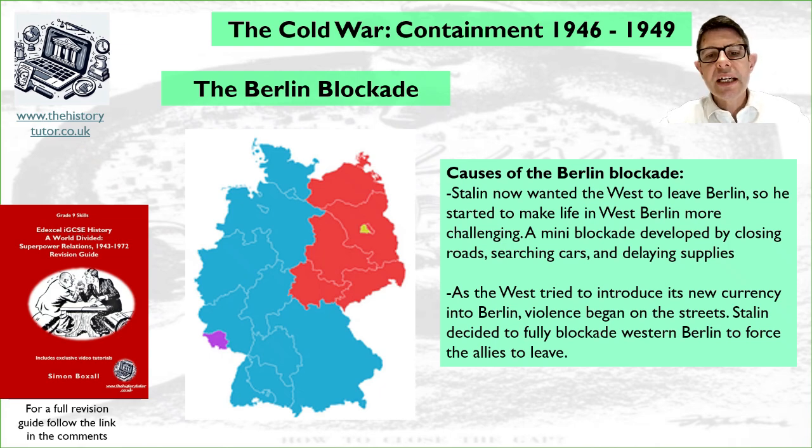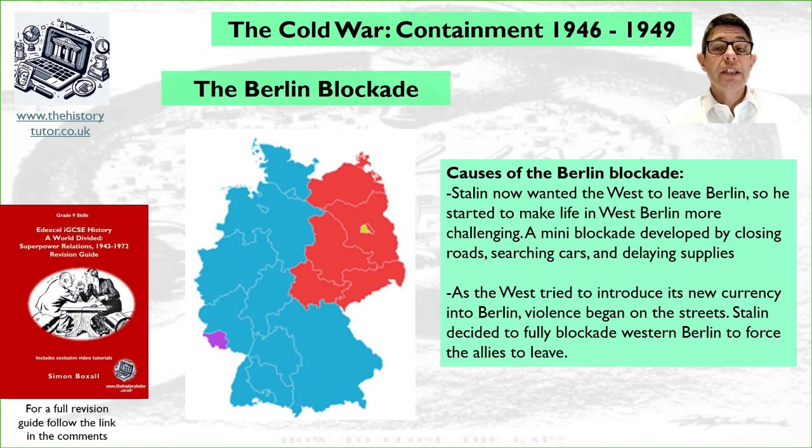Now, if you're wondering where Berlin is, you can see in the map there, the red part on the right is East Germany, controlled by the Soviets, the Russians, and then on the left is West Germany, controlled by what we might call the Allies, the French, British, and Americans. Berlin is a little coloured bit in the middle of East Germany there, and the left-hand side of it is West Berlin, controlled by the Allies, right in the heart of that East German territory.